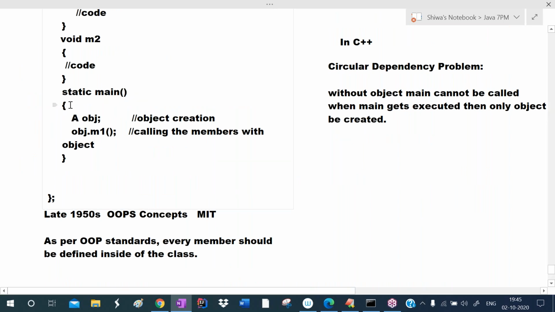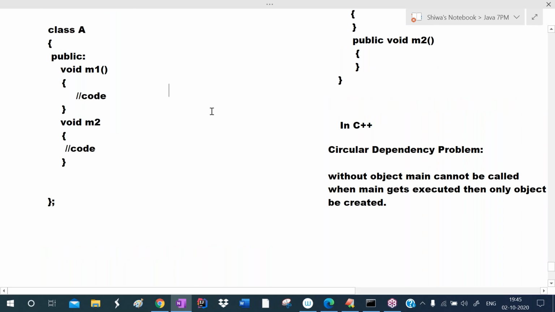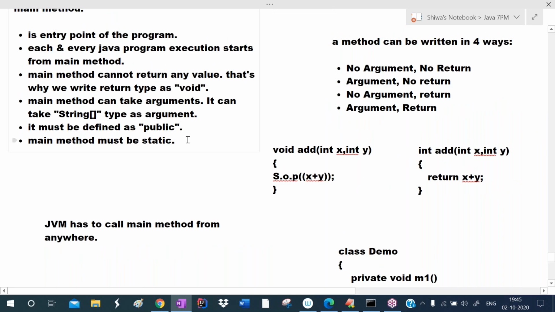We must define main outside of the class only. Whereas in case of Java, the main method must be static because without object, main must be called by JVM.